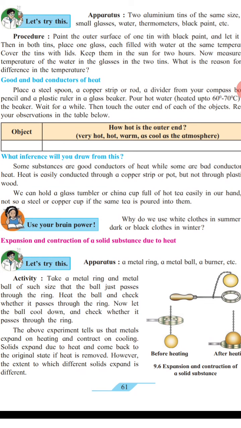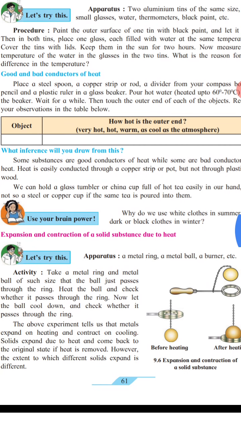We had learned previously that metals like copper, aluminum and iron are good conductors of heat, while some, like plastic and rubber, are bad conductors. Heat is easily conducted through a copper strip or pot, but not through plastic or wood.